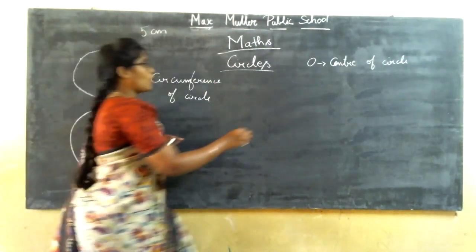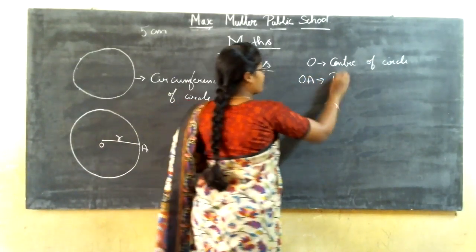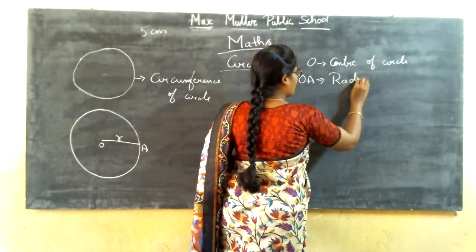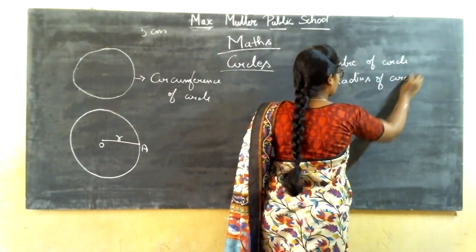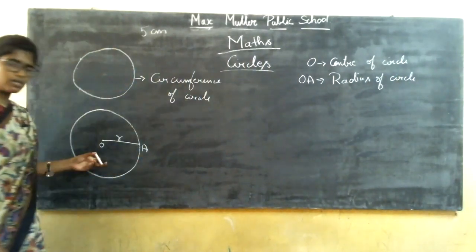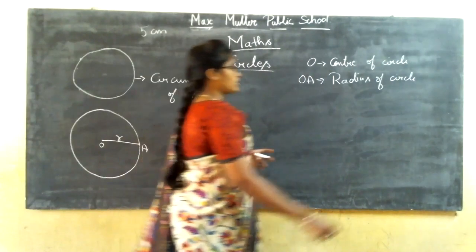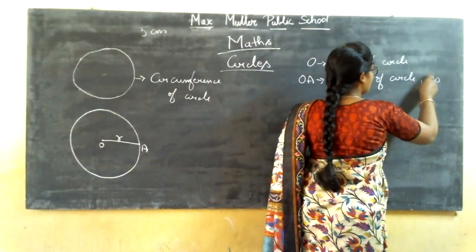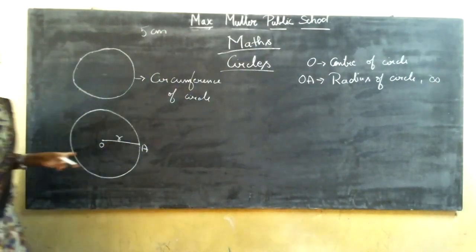What I have named as the radius of the circle, OA, is the radius of the circle. Clear? How many radii can I draw to the circle? I can draw n number of radii. That is n number of, I can also say it as infinity.